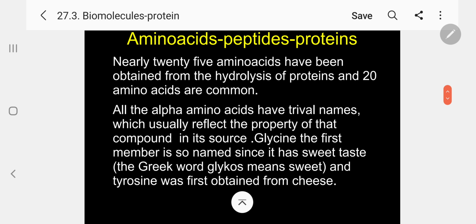So, next. Nearly 25 amino acids have been obtained from hydrolysis of proteins and 20 amino acids are common. All the amino acids have trivial names which usually reflect the property of that compound or its source. For example, glycine is the first member, so named since it has a sweet taste. The Greek word glykos means sweet. And tyrosine was first obtained from cheese.